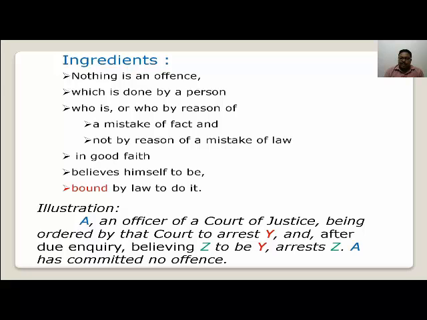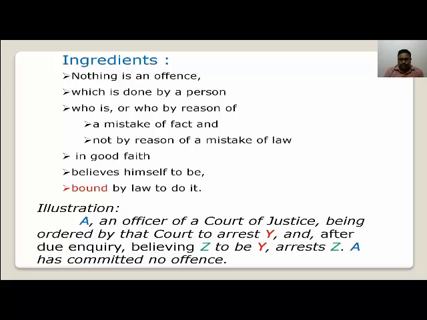But believing Z to be Y, he arrested Z. So in this case, A has committed a mistake. Instead of arresting Y, he arrested Z. If we see the ingredients of section 76, it says that if a person is bound by law, if he is acting in good faith, and if he makes a mistake with regard to a fact, he can be exempted from criminal liability.